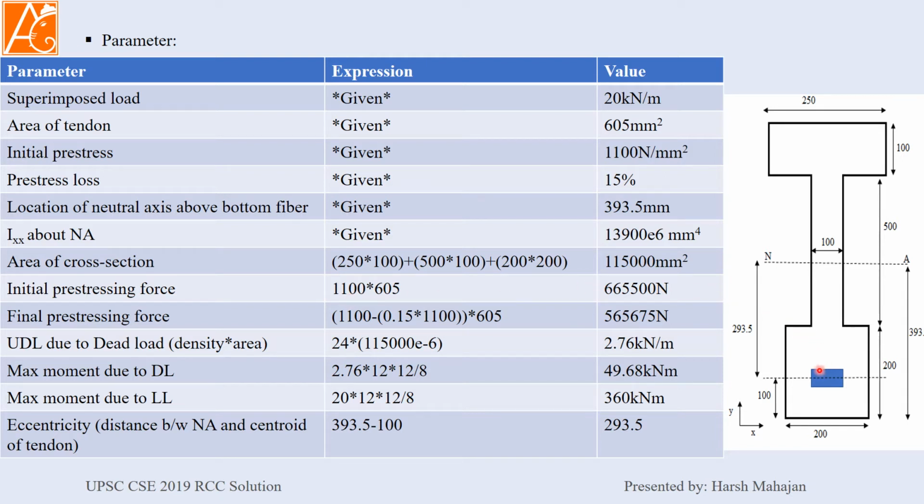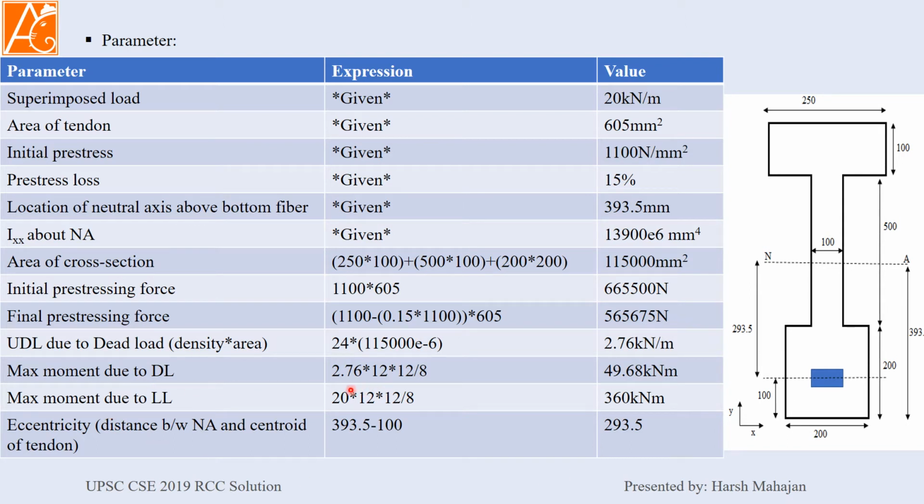This is the force. And the final pre-stressing force means you need to deduct the losses, which is 15%. So 0.15 of the 1100, you have to deduct it from the initial stress into area. So this is the final pre-stressing force. Now UDL due to dead load means density into area. Because we are going to work in the UDL form, kilonewton per meter, you don't have to consider the length. So 24 kilonewton per meter cube into area in meter square, you will get the value like this.